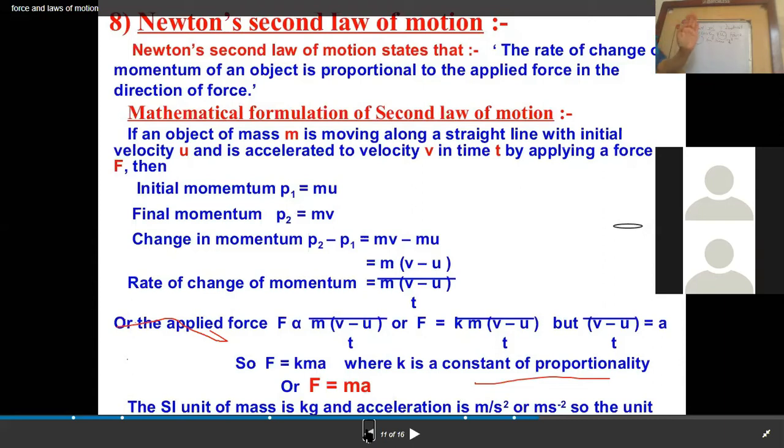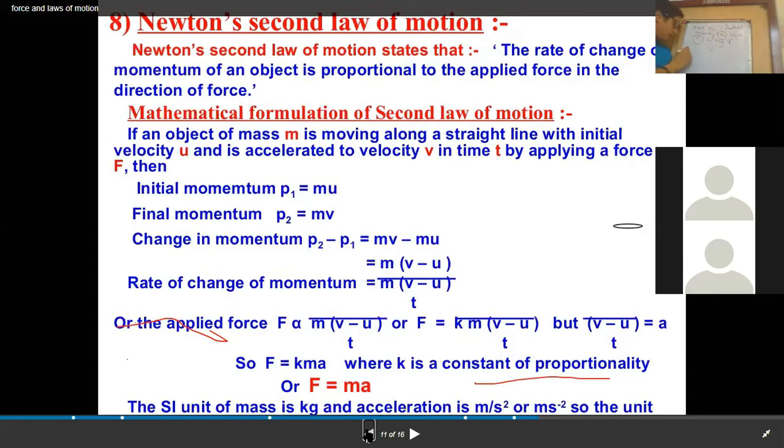To change the velocity, we apply force F for time t, so that the velocity changes from u to v.